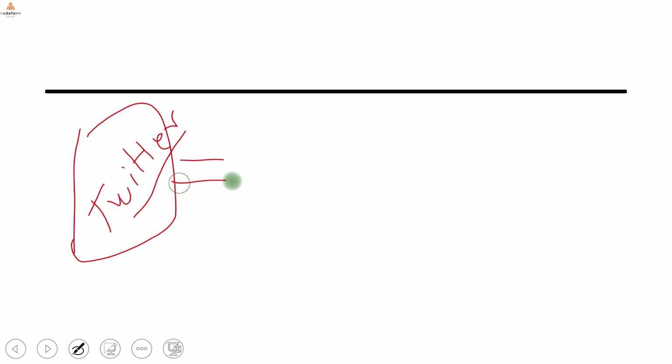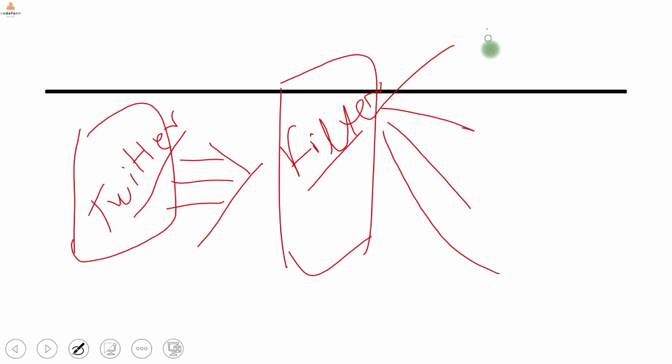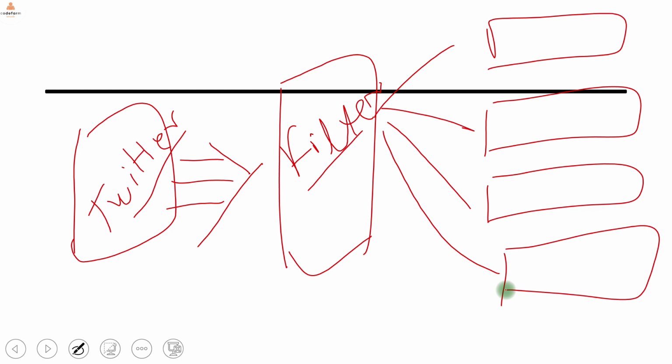Twitter is going to have a lot of tweets. We need to put a filter here based on some keywords, and for each keyword there will be different processes, with different interested services for each keyword. Different services might be filtering out some content, creating a dashboard or a news portal, or putting that data for analytics, like a product release. Some company wants to listen to the tweets and see how much social media content is being published for their product. So a lot of processing can happen.